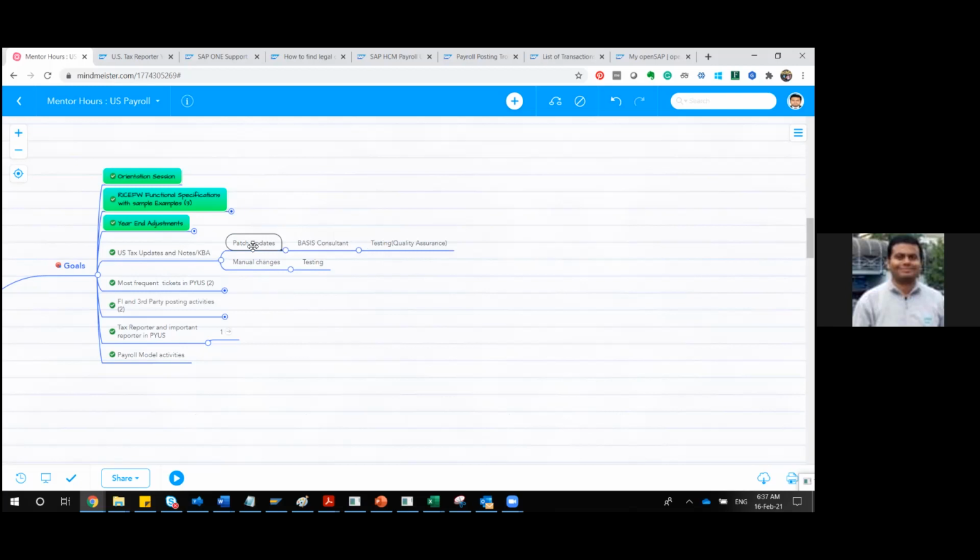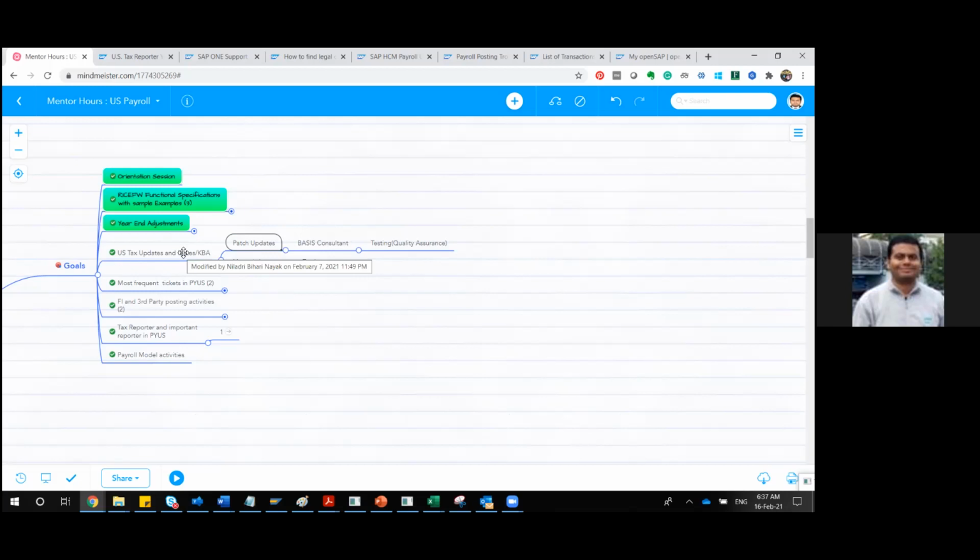What happens if it is a very big organization, a bigger client base? Suppose you have a headcount exceeding 20,000, 30,000 employees. In those cases, which typically I have seen, people generally have a team of functional consultants, or what they call a center of excellence. Have you heard about this term, center of excellence? It is typically called COE, Center of Excellence.